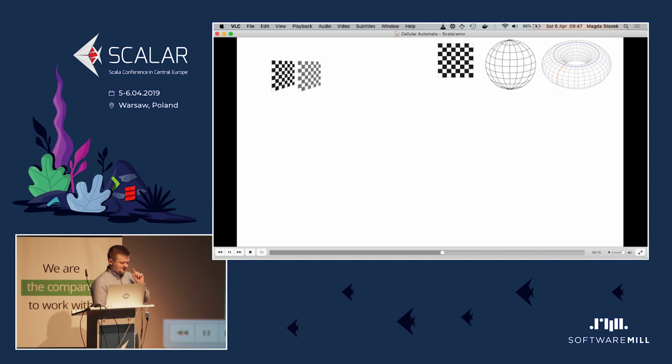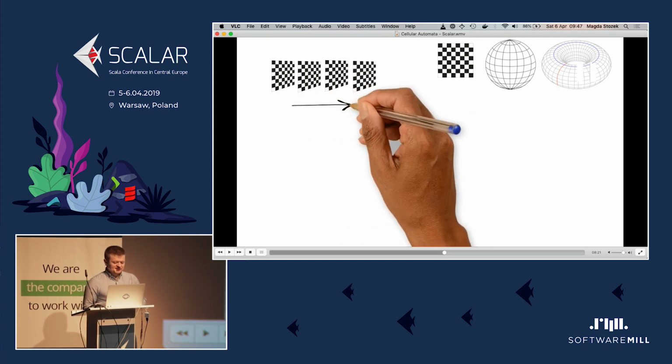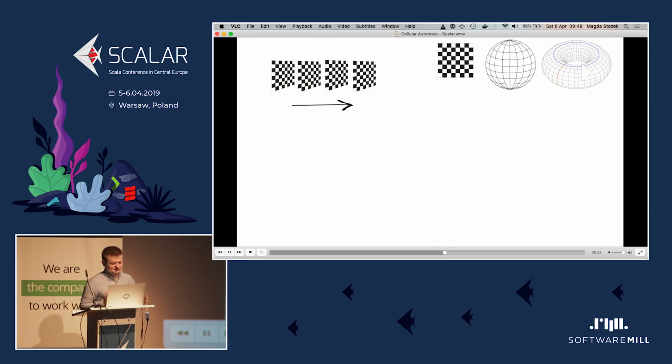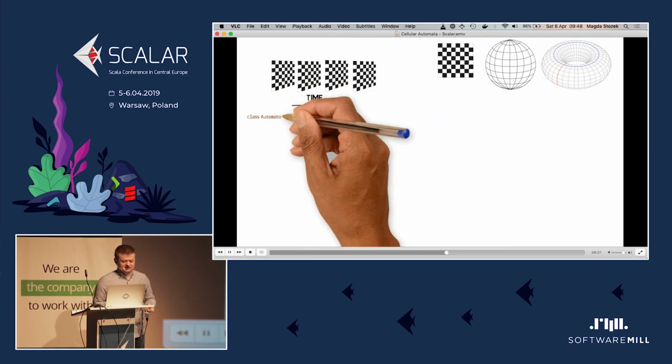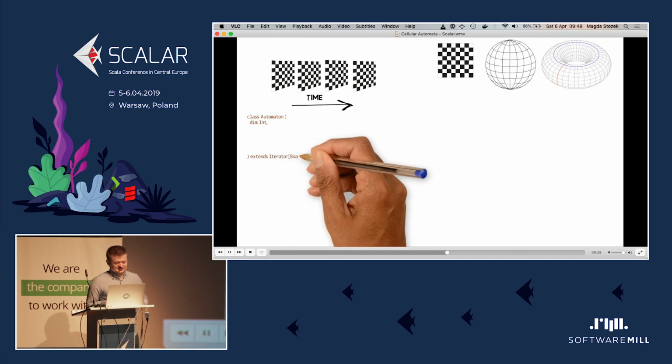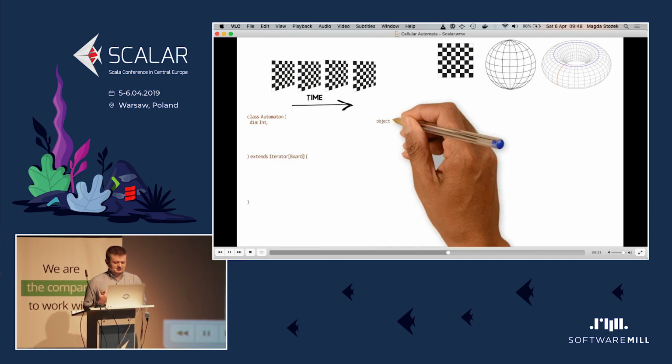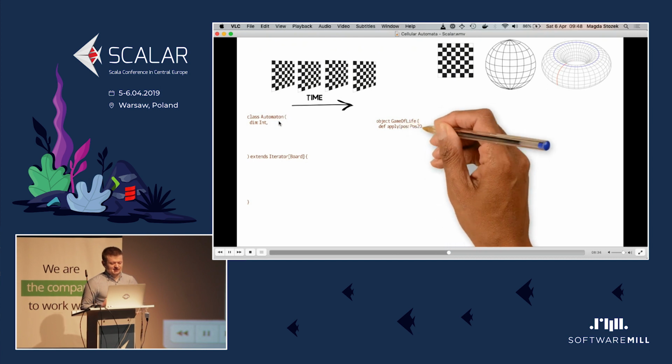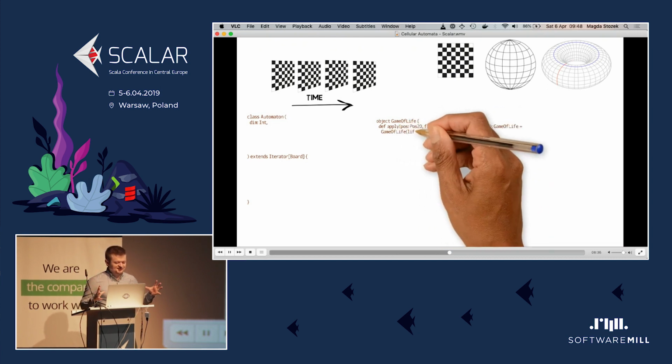Okay, so that was neighborhood and rules, and we also need the iterator. As you see, if we create a new board from the old board and then an even newer board from that board, that's like creating a new element of a lazy sequence. That in Scala can be very easily implemented as an iterator over boards, and we just extend an iterator. This is our main class, automaton. It will have the dimension, so the size of the board.